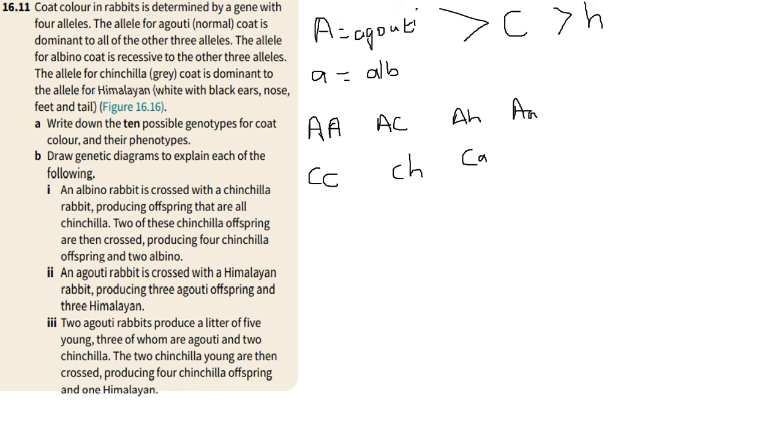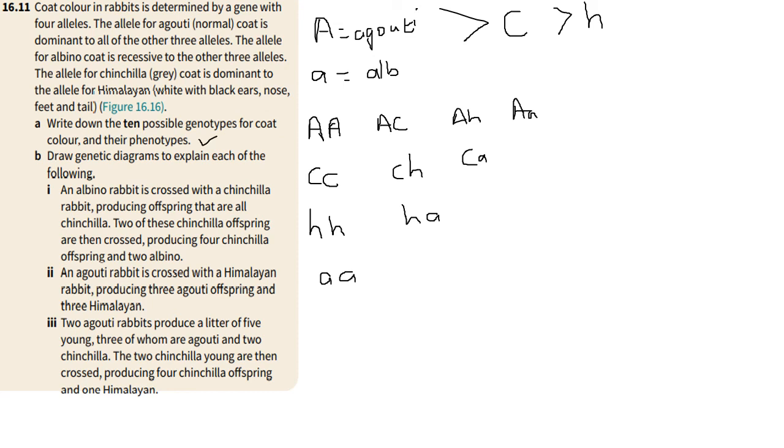So basically, I'm taking all the different possible coat colors and writing the genotypes that are possible for them based on these 4 different alleles. Then let's look at Himalayan. We can have Himalayan in terms of it looking like that, or we can have Himalayan that is dominant to albino. And then we can also have albino. So let's see, how many do we have at the moment? We have 1, 2, 3, 4, 5, 6, 7, 8, 9, and 10. And that is the answer to that question.